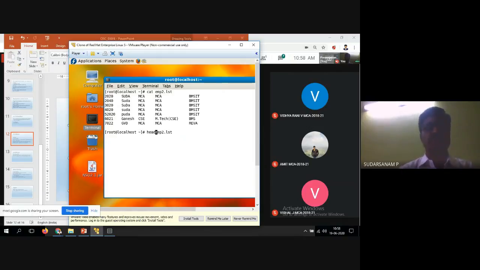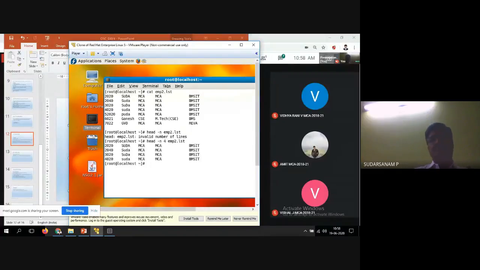Head minus n, if you enter it, it gives an invalid number of lines error, because 10 lines are not there. So first 4 lines will be displayed. Suppose if you are giving 2, first 2 lines will be displayed. So see now, tail is nothing but last, tail minus n